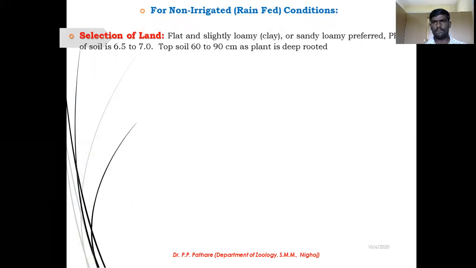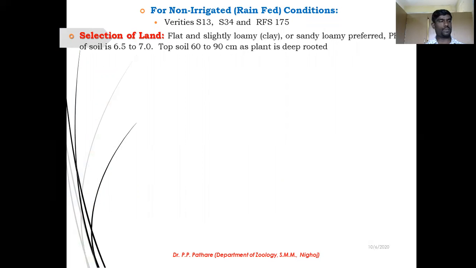Now, today we start the next important point, that is non-irrigated rain-fed condition mulberry cultivation. You know, the non-irrigated or rain-fed condition is a very important point in mulberry cultivation.